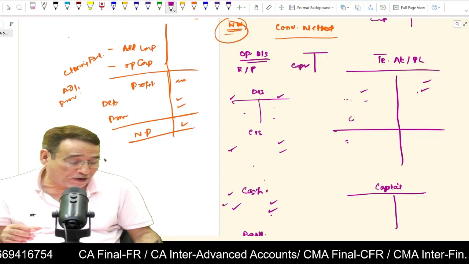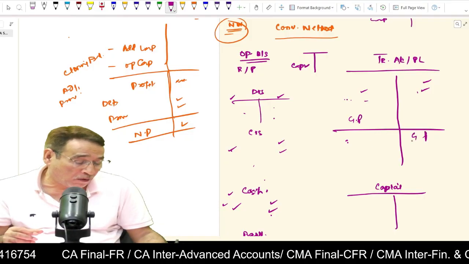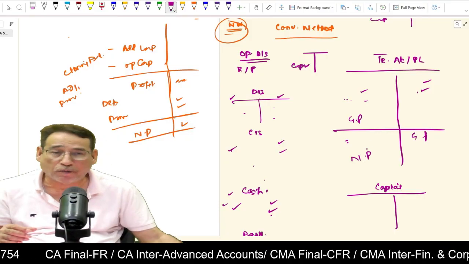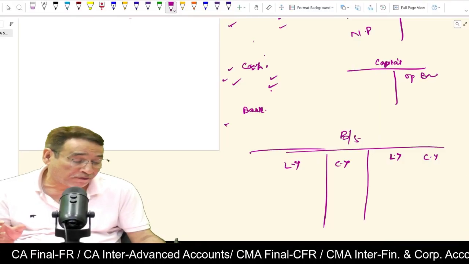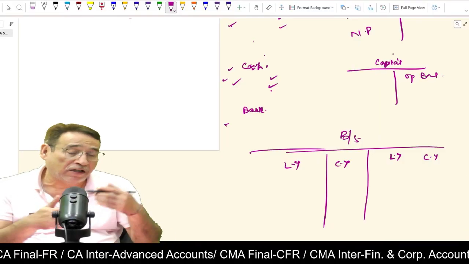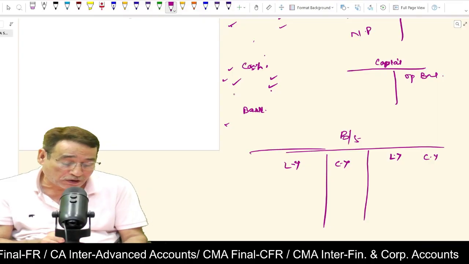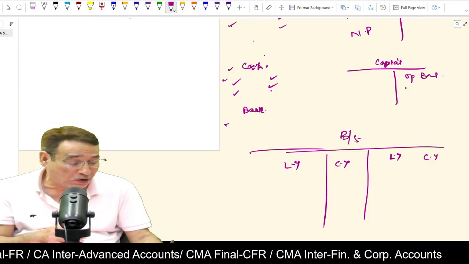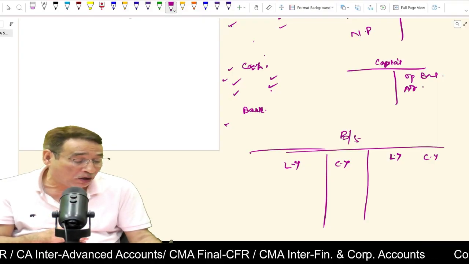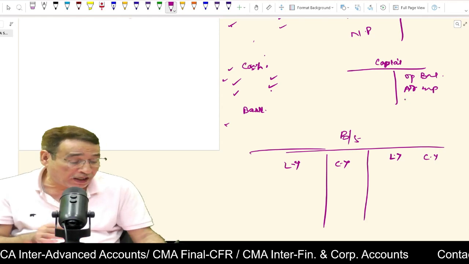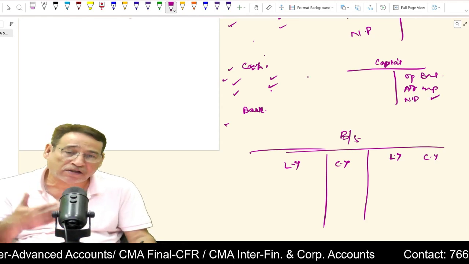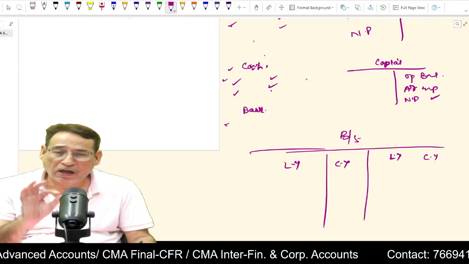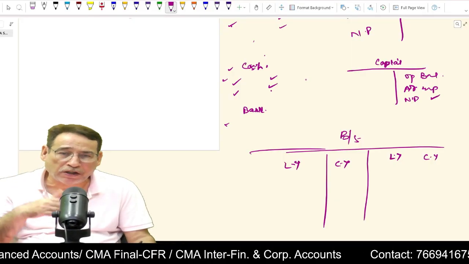So once you have found out your gross profit, obviously after that you will find out your net profit. Once you have found out the net profit, opening capital you already have. Is it clear to you? If there is introduction of additional capital, first of all, you are going to write it on the debit side, then you write it here, additional capital on the credit side. Now, whatever net profit is there, you will put that net profit on the debit side. If in the question there are some drawings, if the word drawings is given, it always means drawings in cash.